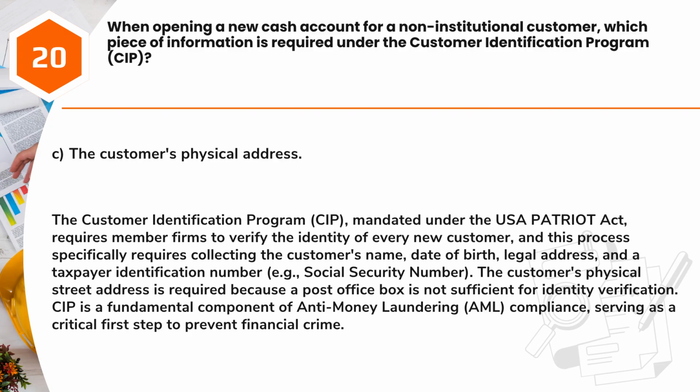The Customer Identification Program, CIP, mandated under the USA Patriot Act, requires member firms to verify the identity of every new customer, and this process specifically requires collecting the customer's name, date of birth, legal address, and a taxpayer identification number, e.g., Social Security number. The customer's physical street address is required because a post office box is not sufficient for identity verification. CIP is a fundamental component of anti-money laundering (AML) compliance, serving as a critical first step to prevent financial crime.